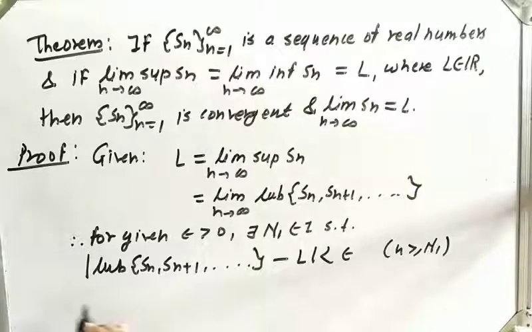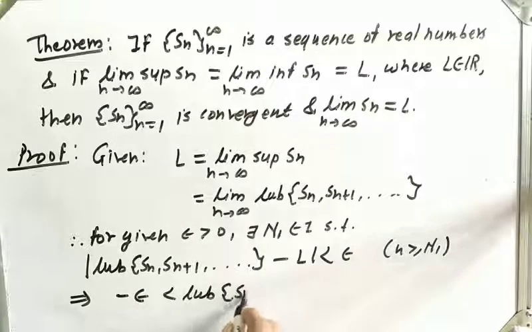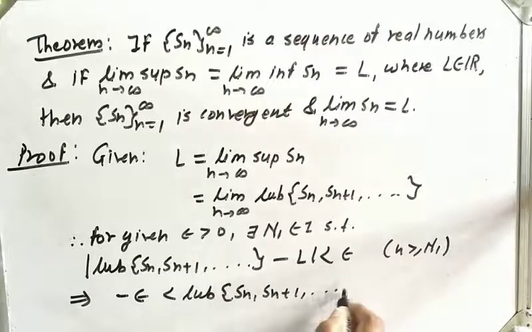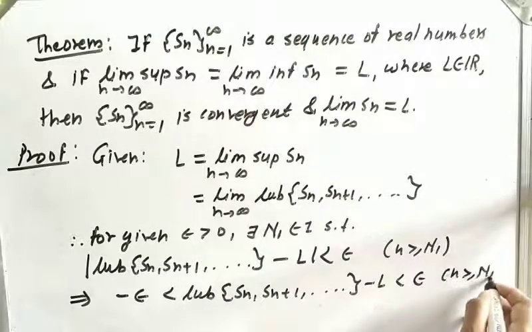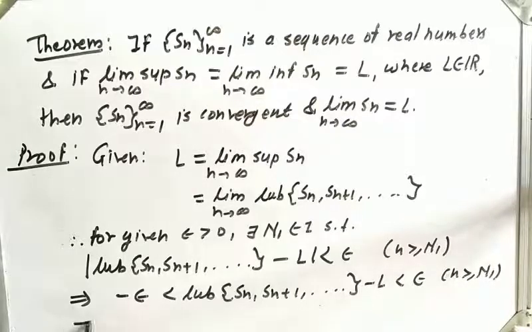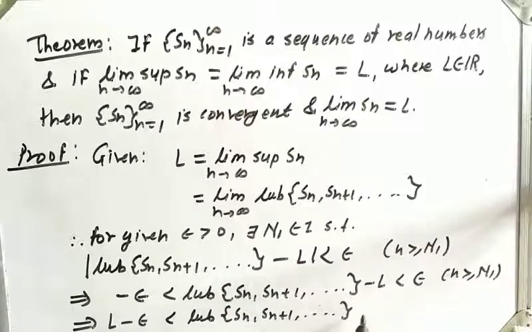So this implies, let us cancel this mod, we get minus epsilon less than LUB of Sn plus 1 dot minus L less than epsilon for n greater equal capital N1. Let us add L throughout, so it will be L minus epsilon less than LUB of Sn plus 1 less than L plus epsilon for n greater equal capital N1.